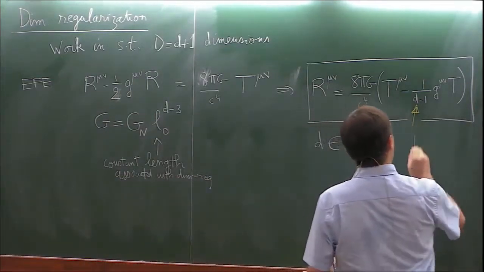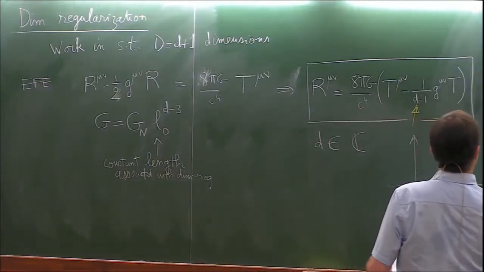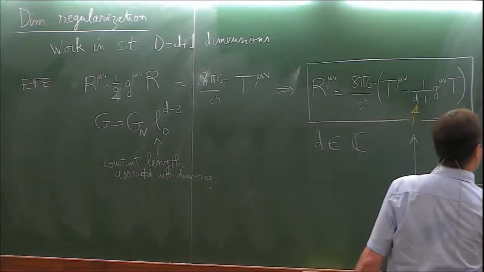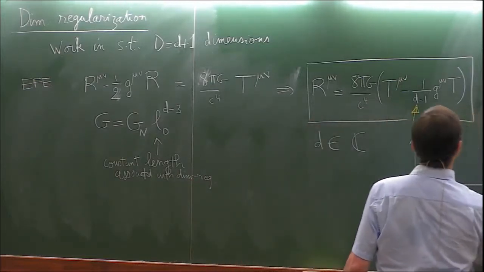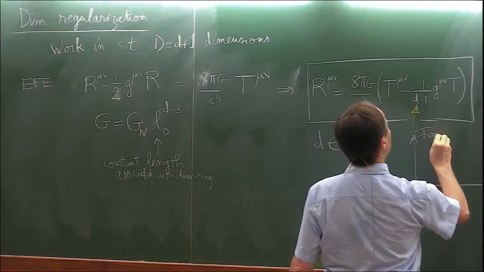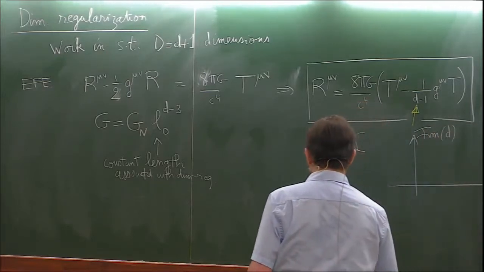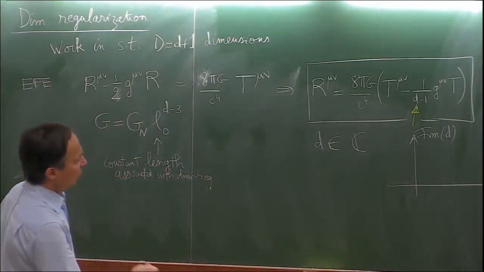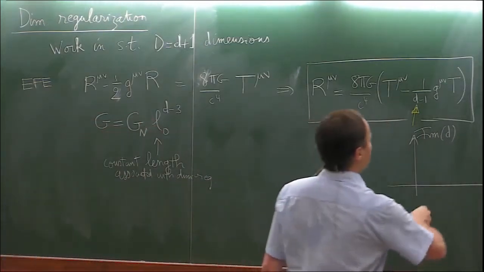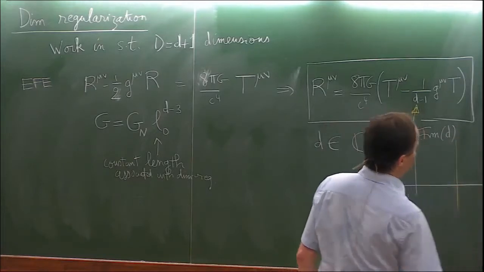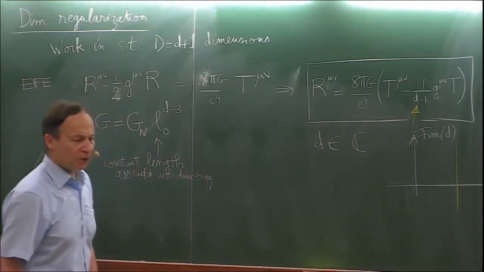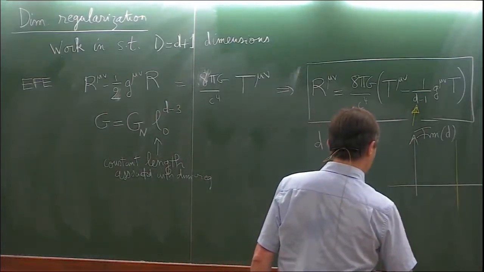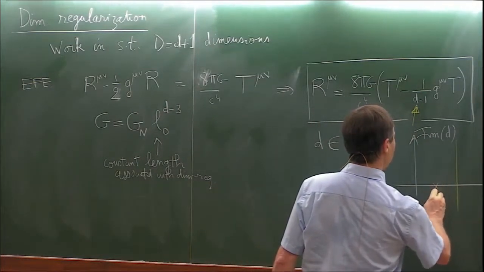So you work in the complex plane of the dimension, so you will have here the real part of d and the imaginary part of d. And whatever calculation you do, you will have some terms that happen to diverge when the dimension goes to the physical value, which is 3.